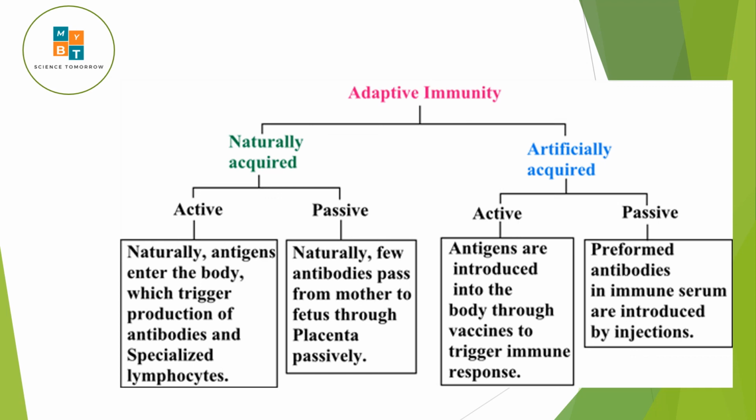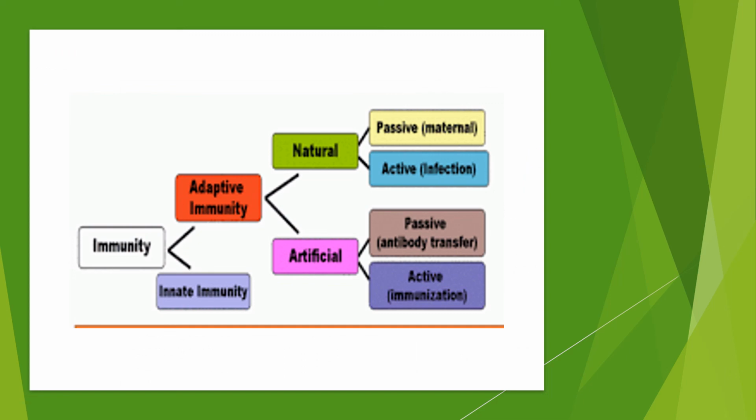So these are the four types of adaptive immunity. As we summarize, basically immunity is the body defense mechanism. This mechanism you can divide into two types: adaptive and innate. Innate, we talked about as external and internal, and we discussed that previously. Adaptive immunity is natural and artificial. Natural is active and passive. Artificial is passive and active. In adaptive immunity, the other way you can divide it is cell mediated and antibody mediated. That is about immunity.